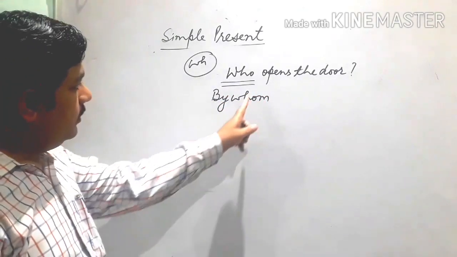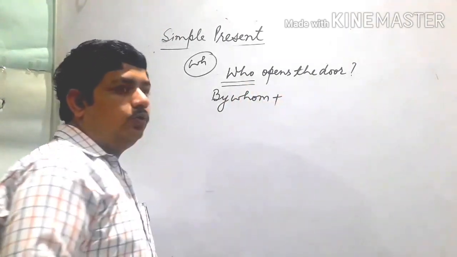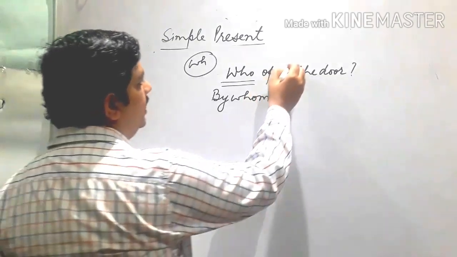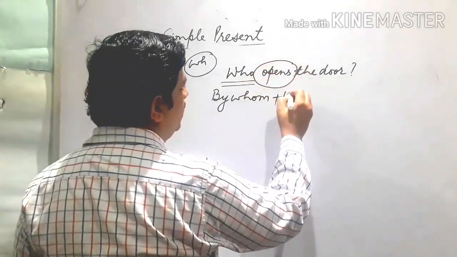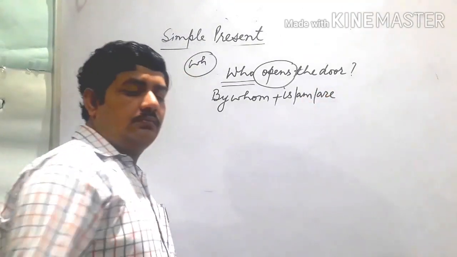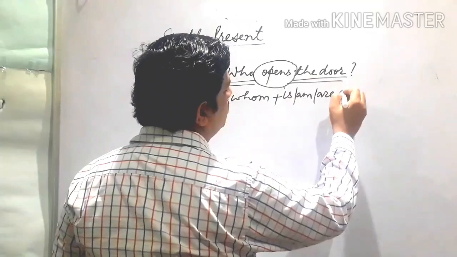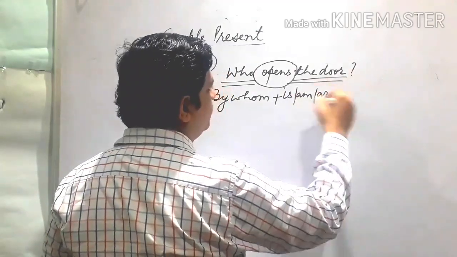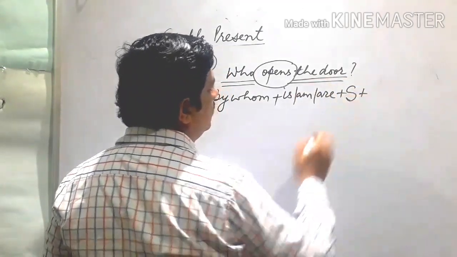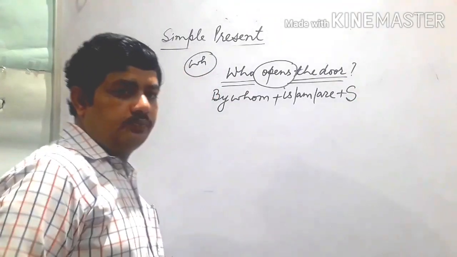Then you have to use a helping verb. Suppose we have simple present, so we use is. And then you use the object as the subject.